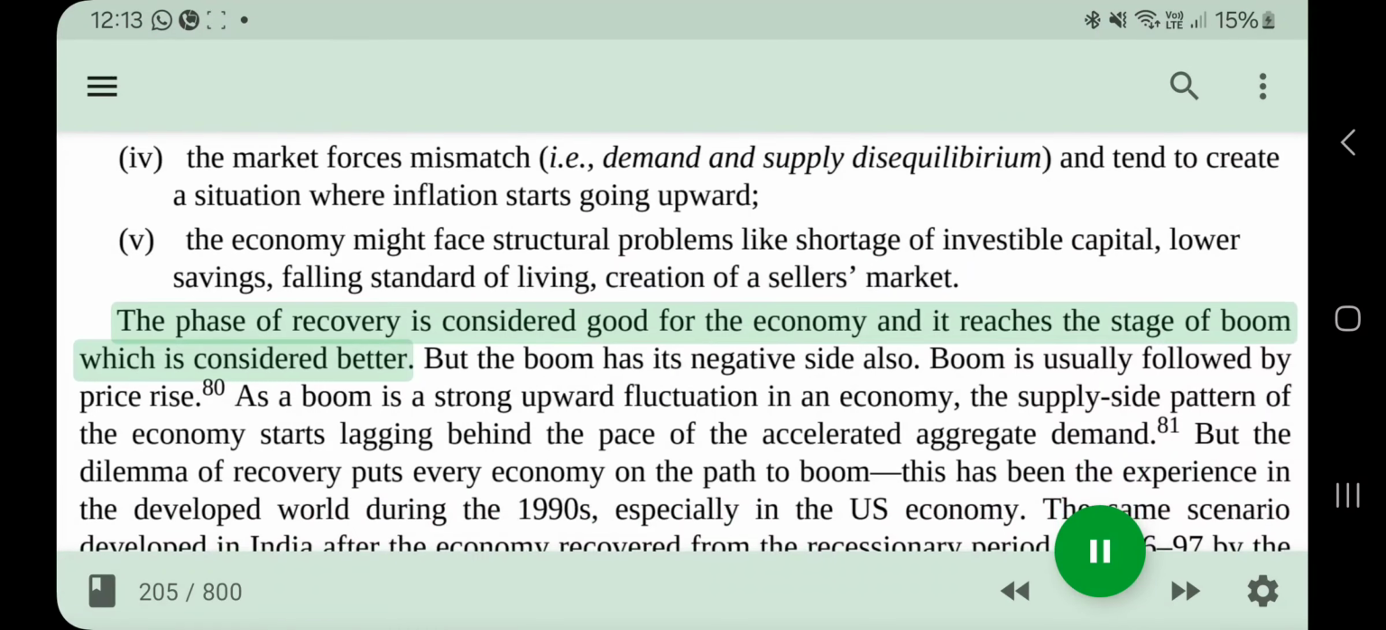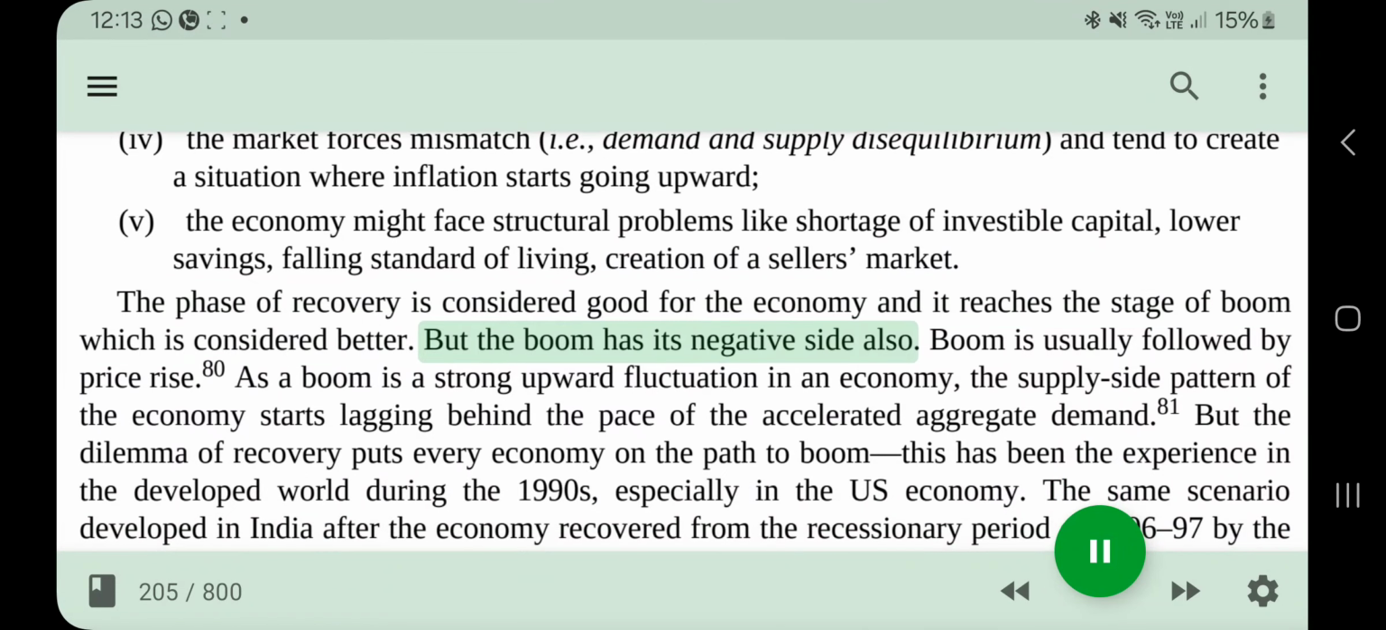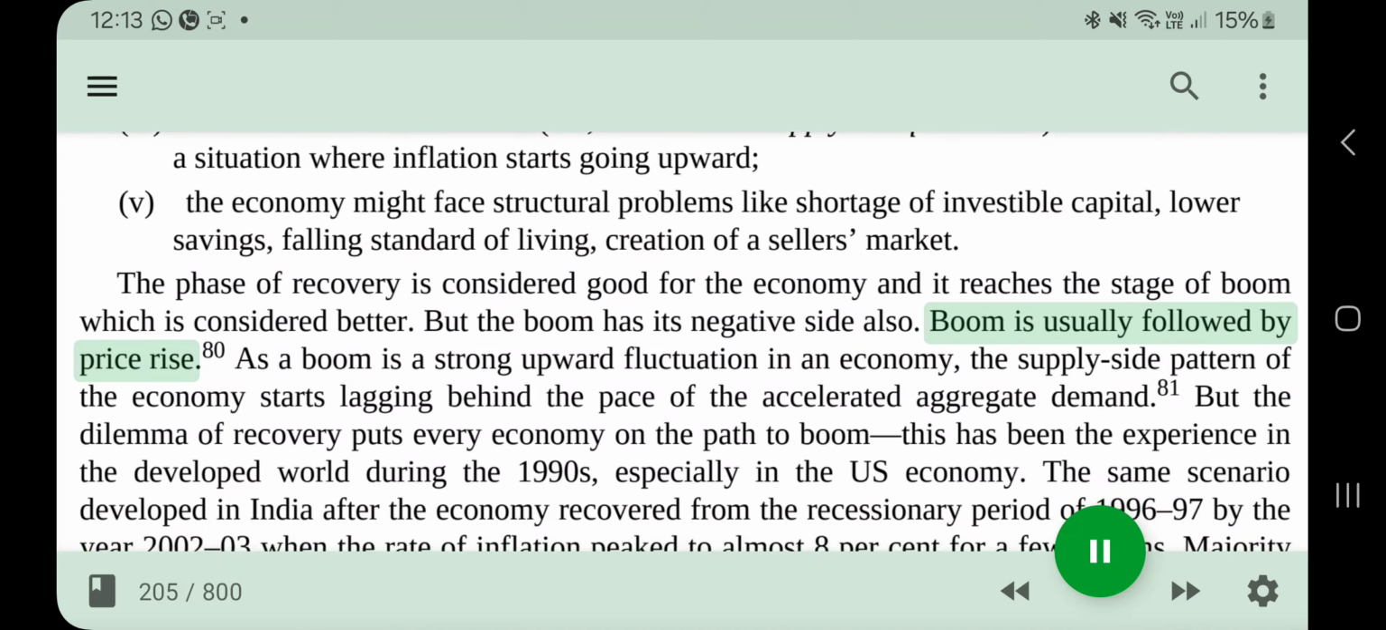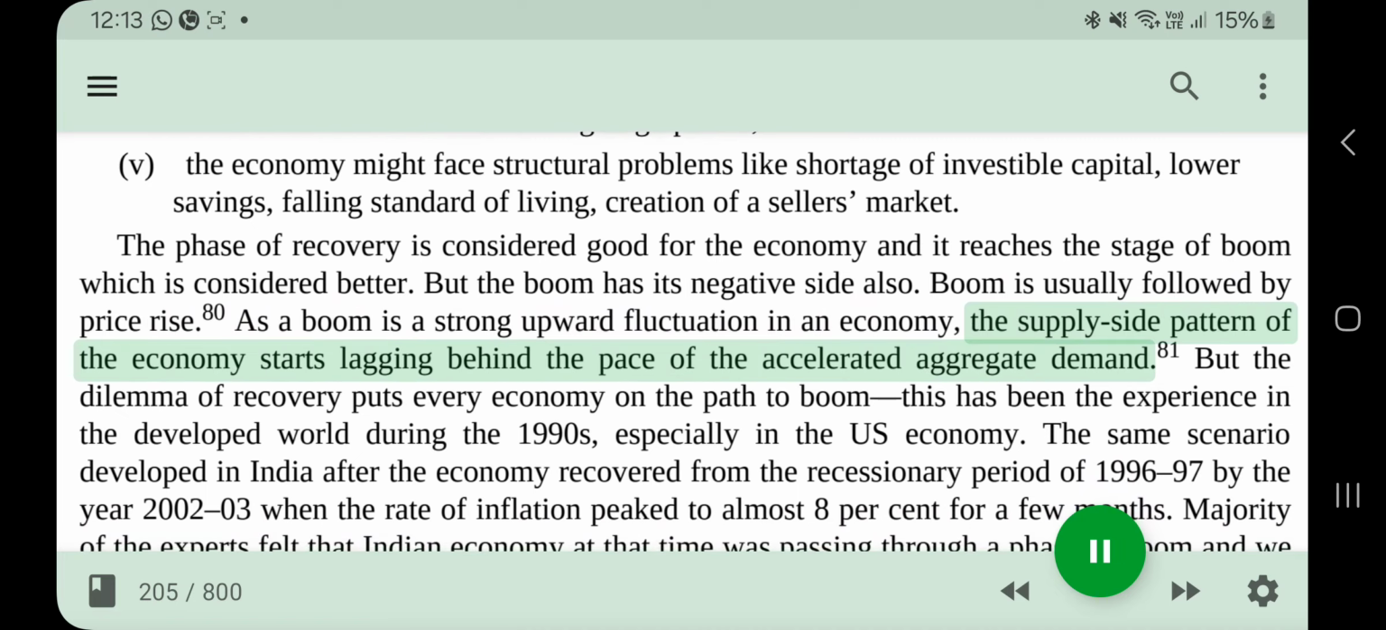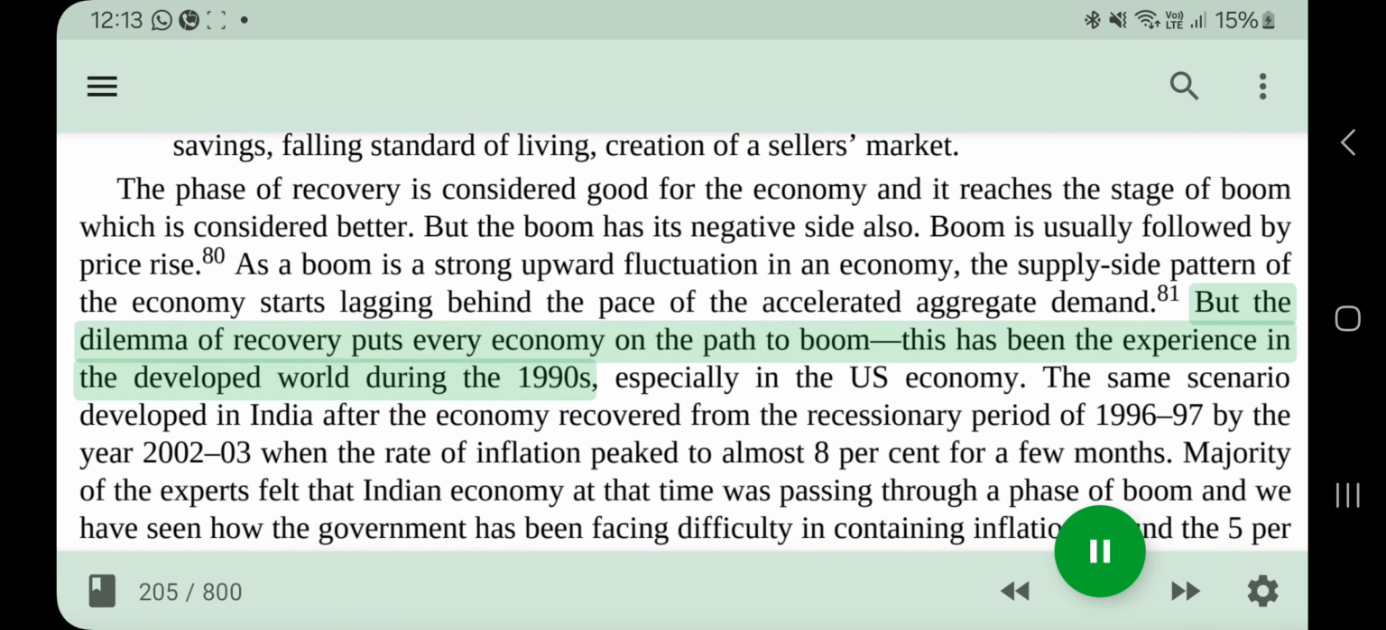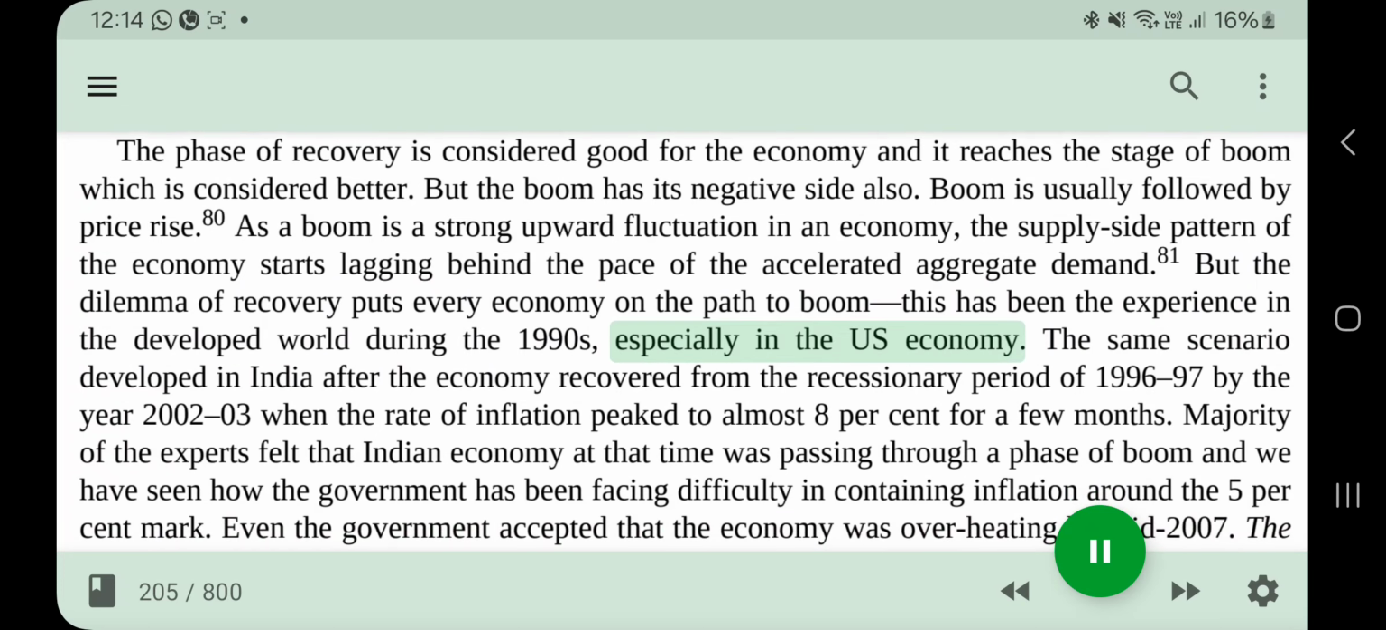The phase of recovery is considered good for the economy and it reaches the stage of boom which is considered better. But the boom has its negative side also. Boom is usually followed by price rise. As a boom is a strong upward fluctuation in an economy, the supply-side pattern of the economy starts lagging behind the pace of the accelerated aggregate demand. But the dilemma of recovery puts every economy on the path to boom. This has been the experience in the developed world during the 1990s, especially in the US economy.